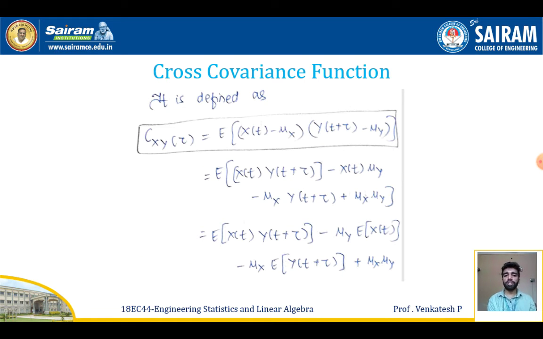Cross covariance function. It is defined as Cxy of tau equals expectation of x of t minus mu x, times y of t plus tau minus mu y. On expanding this, I get expectation of x of t y of t plus tau minus x of t mu y minus mu x y of t plus tau plus mu x mu y. On further simplifying, since mu y is a constant, I can take mu y outside, times expectation of x of t, and since mu x is a constant, I can take it outside, times expectation of y of t plus tau, plus mu x mu y.